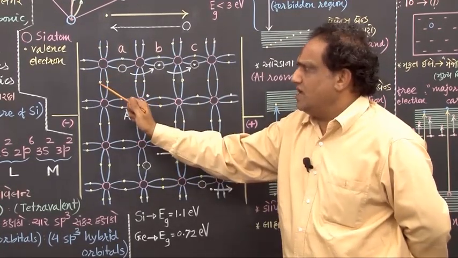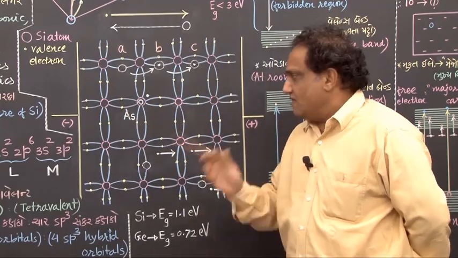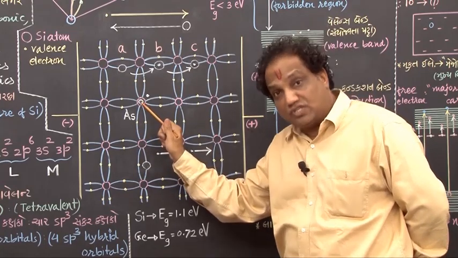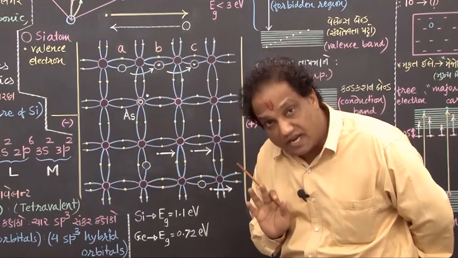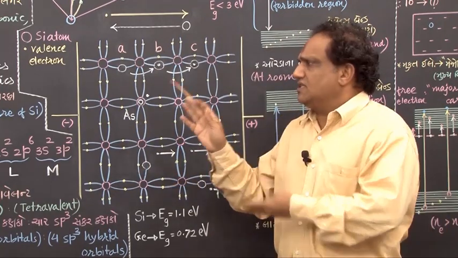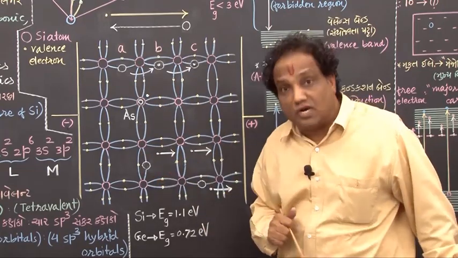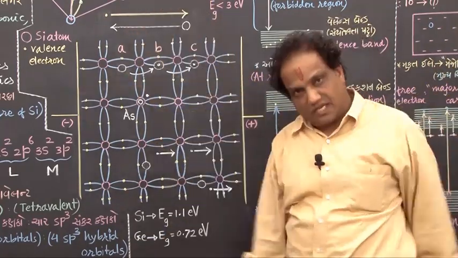A particular electron might not be here, but might be anywhere, but it is definitely within the crystal. If you are talking about an arsenic atom, then there are 33 protons inside the nucleus and 33 electrons outside the nucleus, correct? So whether it is an arsenic atom or silicon atom, because all the atoms are electrically neutral, the whole crystal is also electrically neutral, correct?